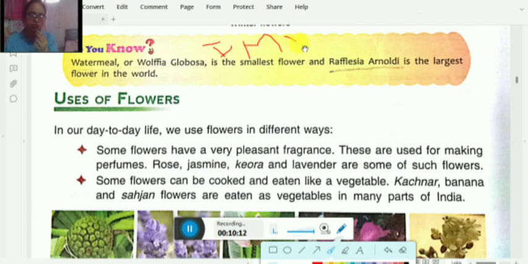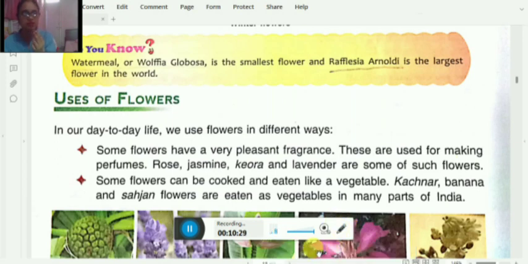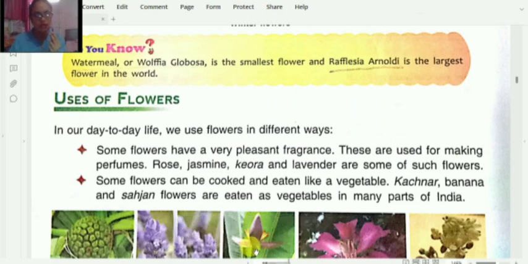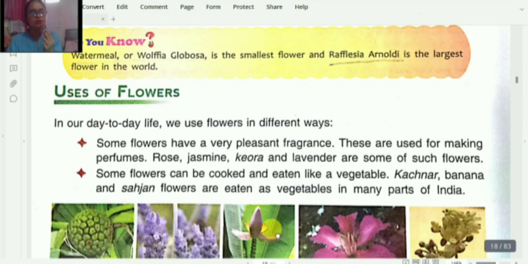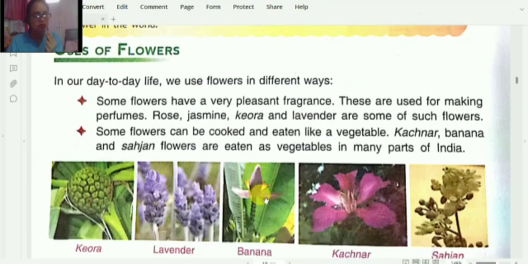Now children, after knowing about the flowers and their colors and shapes, now let's know about the uses of flowers. Can you guess what the uses of flowers are? Yes, flowers are very useful for us. Now let's know about the uses of flowers one by one. In our day-to-day life, we use flowers in different ways. So what are the ways, children?